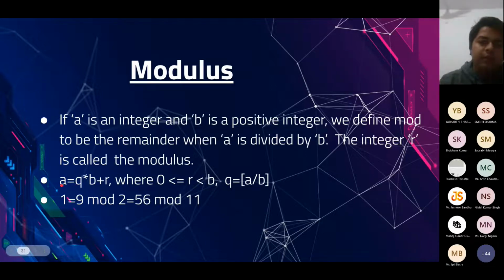If A mod B is equal to R, then we can always write A equal to Q into B plus R, where Q is a non-negative integer, and Q is equal to A by B, the greatest integer function. I think these are pretty obvious things. And here we have some examples. If we calculate the value of 9 mod 2, we will get 1. Or 56 mod 11, that will also be 1.